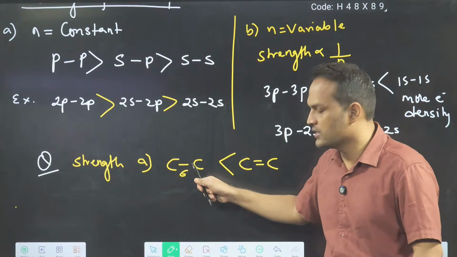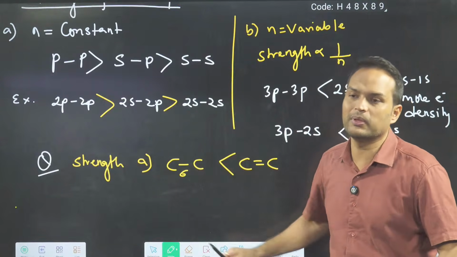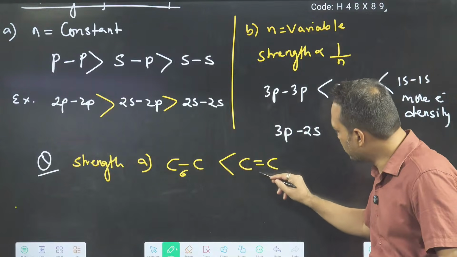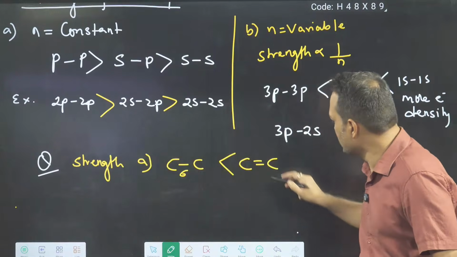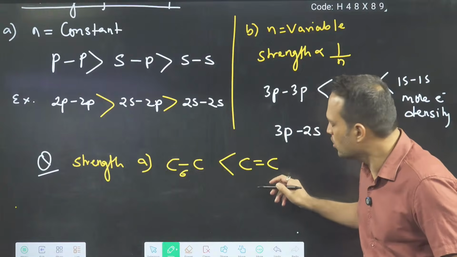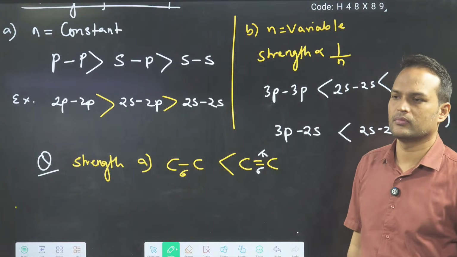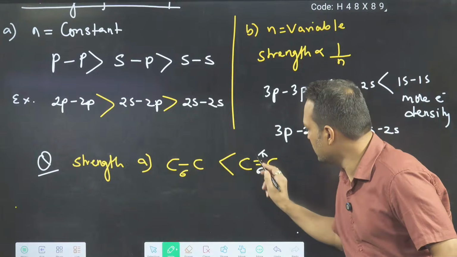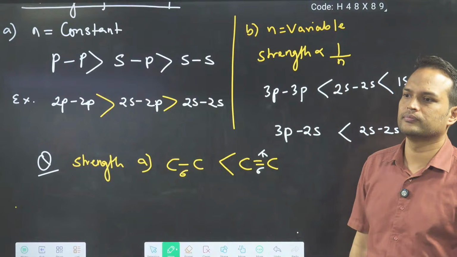This is not a pi bond. Tell me, is this a pi bond? No, this is both: one is sigma, the other is pi. So you are not comparing sigma and pi, you are comparing a single and a double bond.